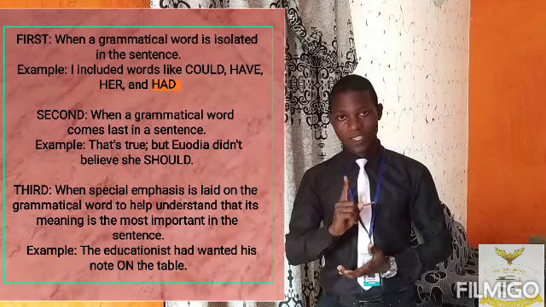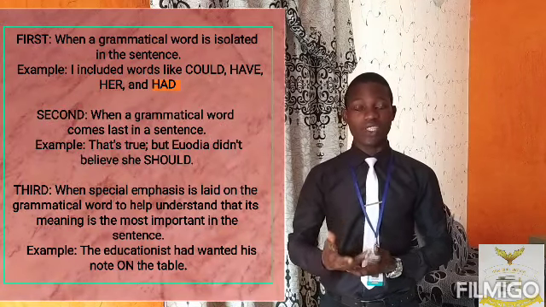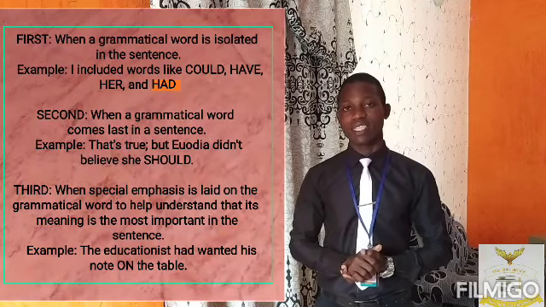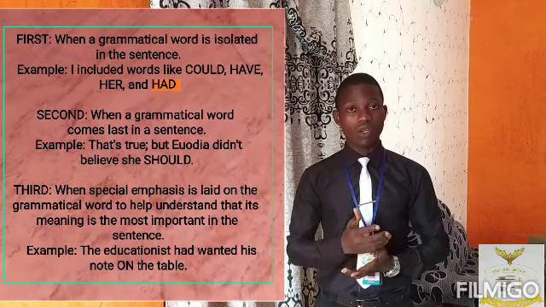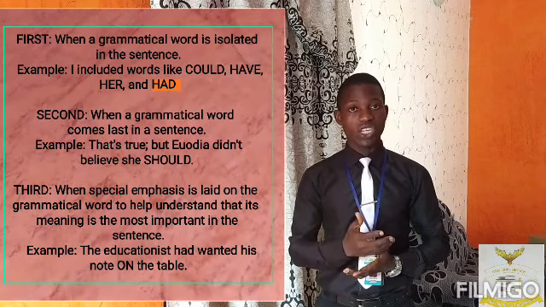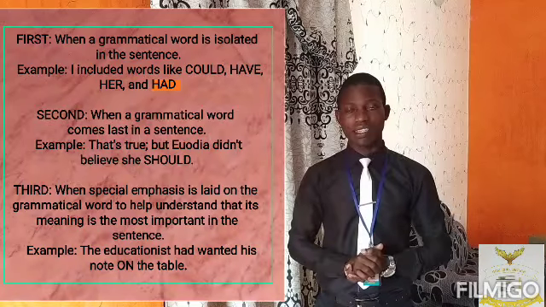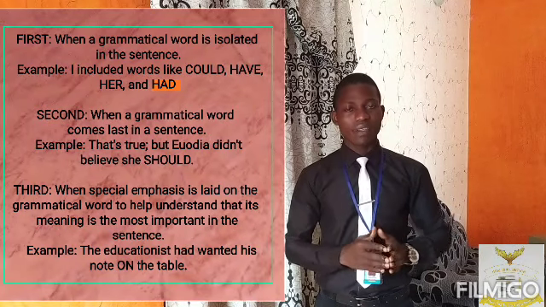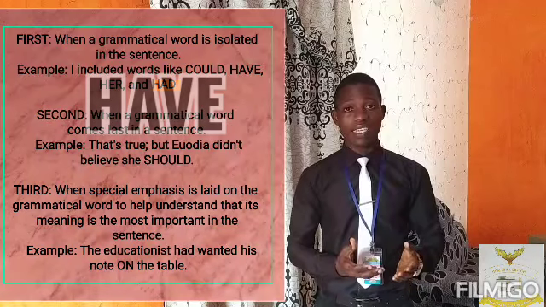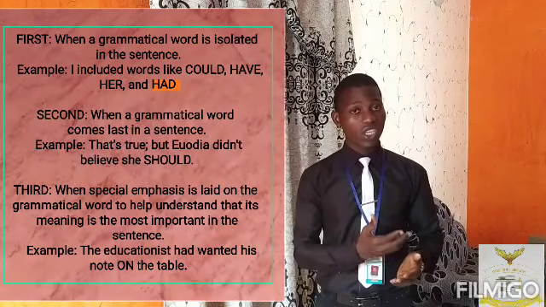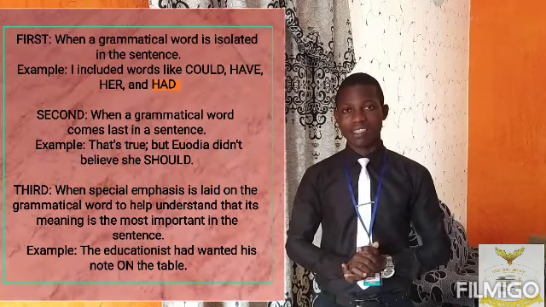On the other hand, the strong form of a grammatical word may be used on 3 conditions. First, when the word is isolated in a sentence. Example, I included words like could, have, her, and had. In that sentence, despite being grammatical words, I stressed words like have, could, her, and had.